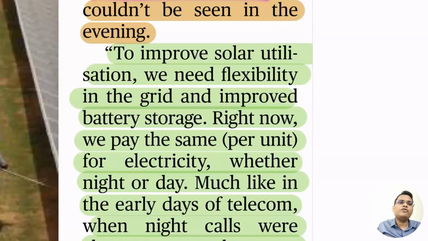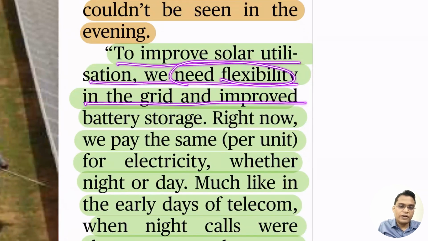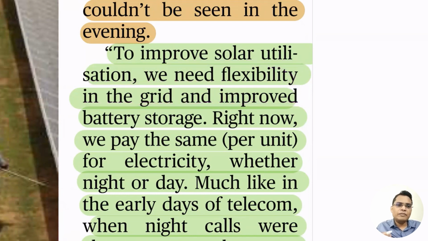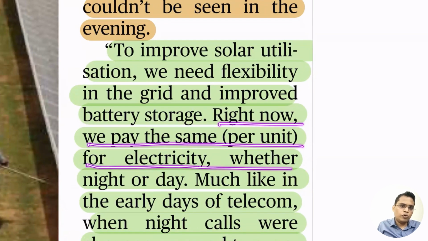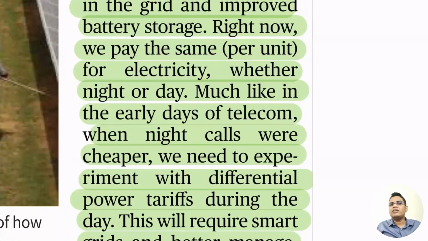Next, how are we going to improve that? To improve solar utilization, we need flexibility in the grid. We need to invest in a smart grid, so that the grid can be more flexible and adjusted very fast. Next is improving battery storage. During daytime we can recharge our batteries and use them at night. Right now we pay the same per unit of electricity both day and night, so we can change that. When sufficient electricity is available, a person can pay very little.